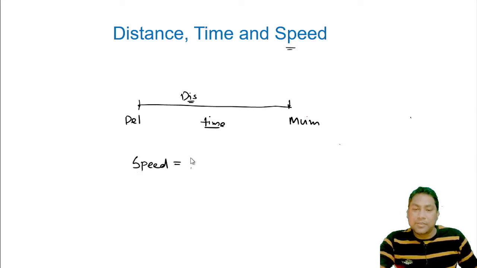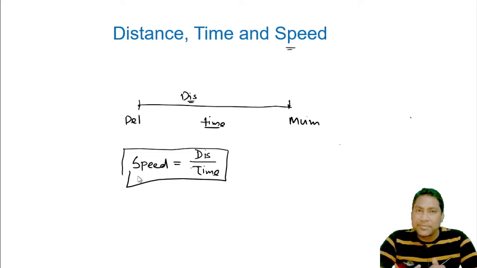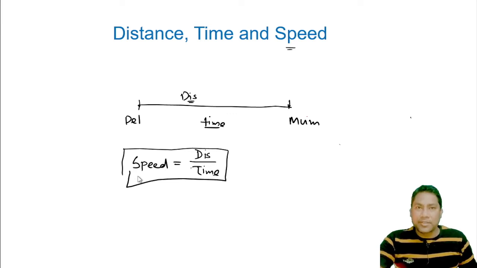The formula of speed is distance divided by time. This is the basic of this chapter. You should always remember this formula, because by this formula only we will solve all the problems related to distance, time and speed.